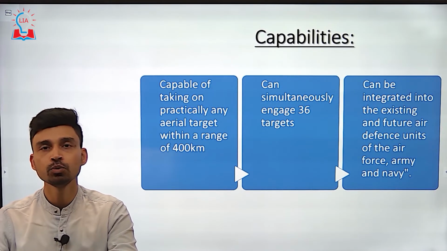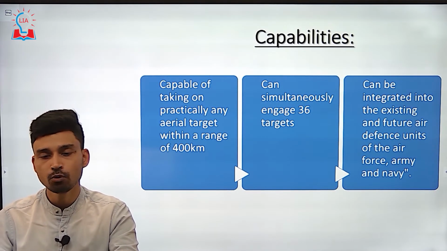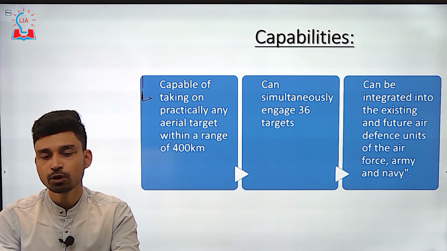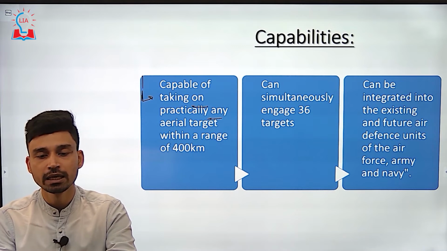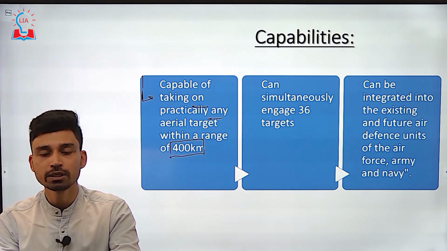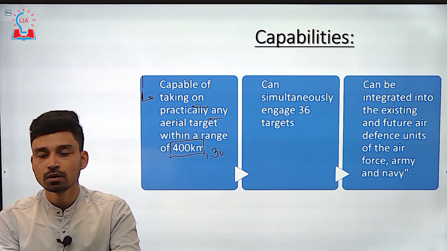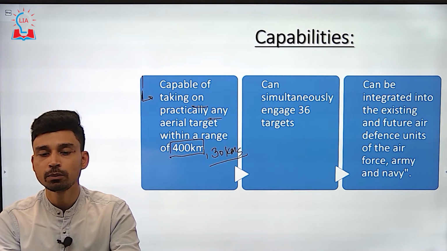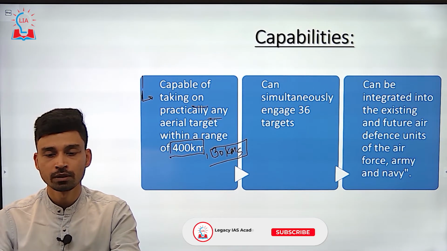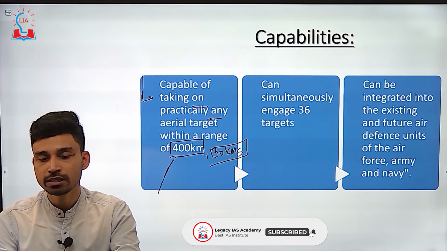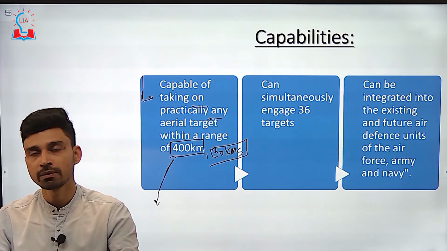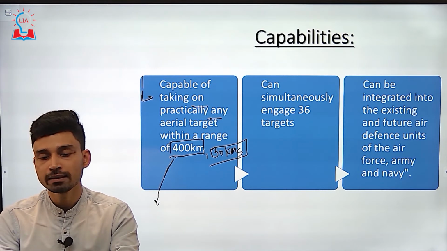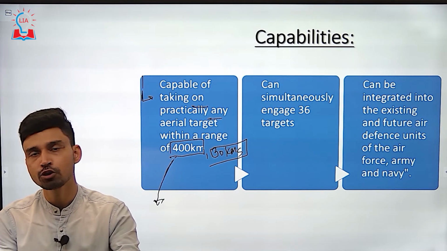If we delve deeper into the capabilities of this missile, the S400 missile defense system is capable of taking on practically any aerial target within a range of 400 kilometers, and up to a height of 30 kilometers in the atmosphere. Interestingly, 400 kilometers is the long range, but it does not mean that it cannot target short range weapons.